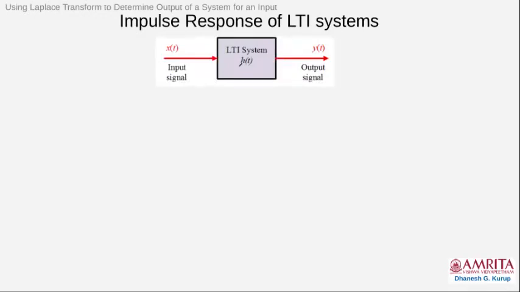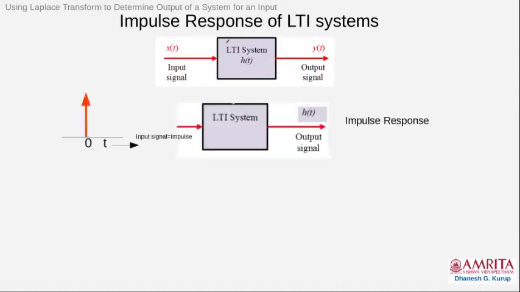Now, for the linear time invariant system, for clarity I have described it here again: we have an input signal, an output signal, and an impulse response. This parameter is unique for different LTI systems, linear systems. So our goal is to find the output signal given the input signal in the time domain.